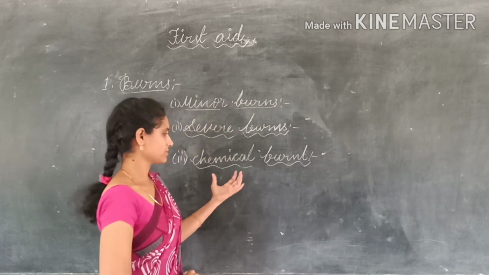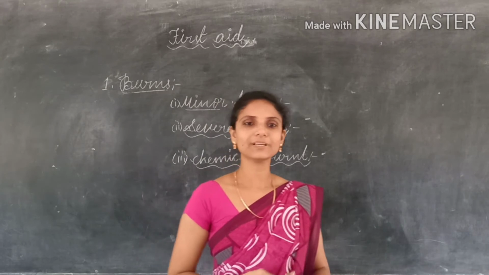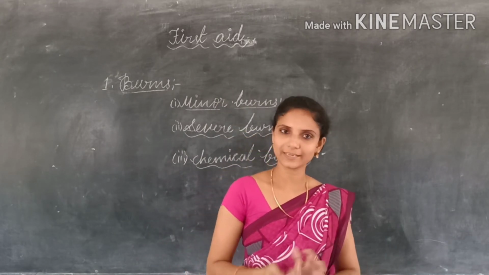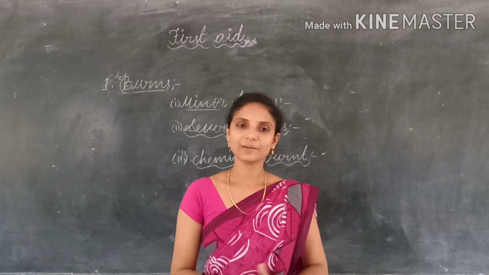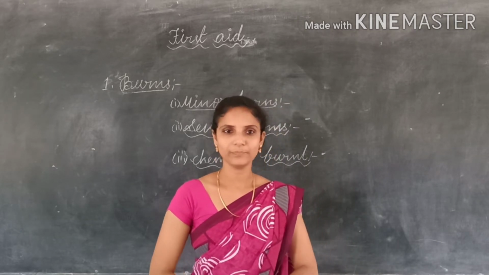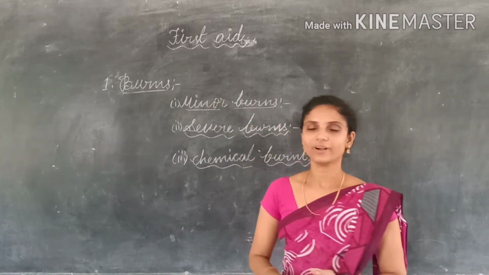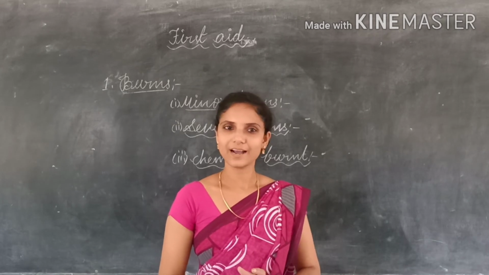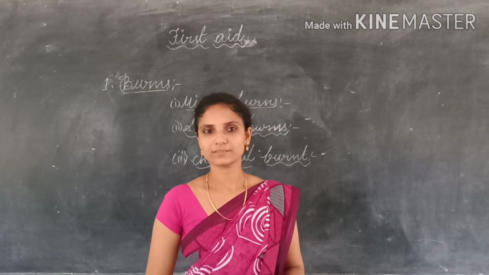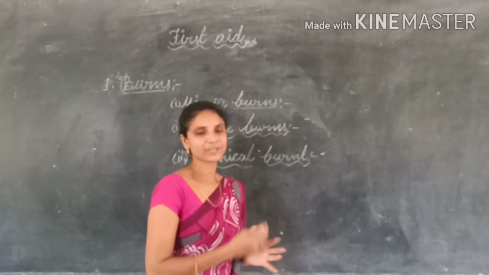A chemical burn occurs when our skin or our eyes come in contact with chemicals like acid or base. These chemical burns are also called caustic burns. They cause very severe pain to us. So what steps are involved in treating them?